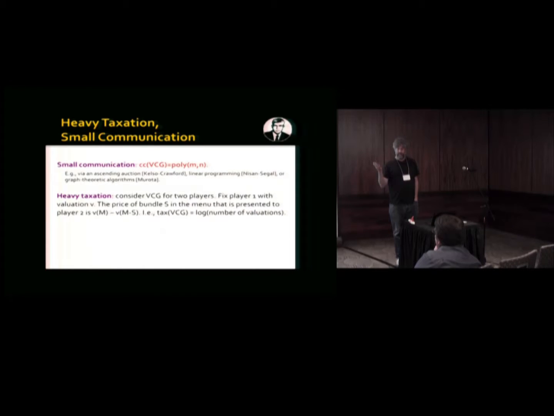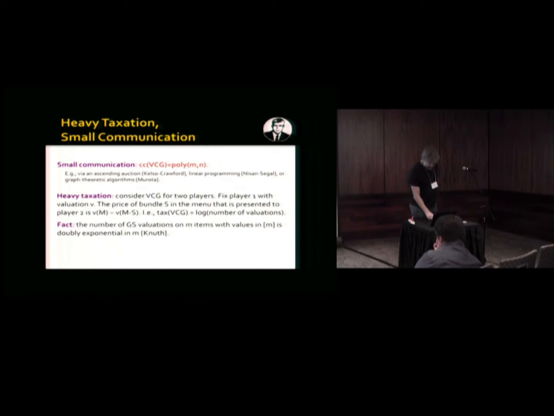That was open for a while, until 20 years ago Knuth actually managed to count it and showed that there are doubly exponentially many, which means that really the taxation complexity is exponential. Okay, because there are doubly exponentially many different possible valuations in the gross substitute class. So this is an example that even though you have many different possible menus, you still get all these gains in communication. You do get an exponentially faster communication protocol. Okay, so that's said. And yet,